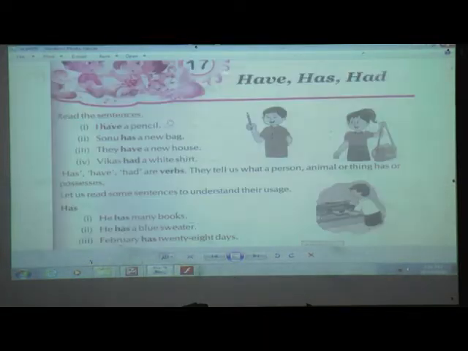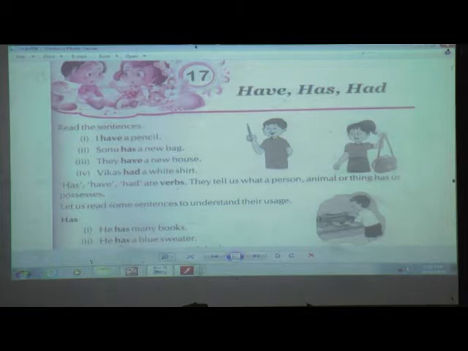So we will open lesson number 17, page number 51, that is have, has and had. So in lesson number 16, we learned about am, is and are. I have already told you am is always used with the subject I. Is is used with a singular noun or pronoun, and are is used with a plural noun and pronoun. So today we are going to learn in lesson number 17 the usage of have, has and had.